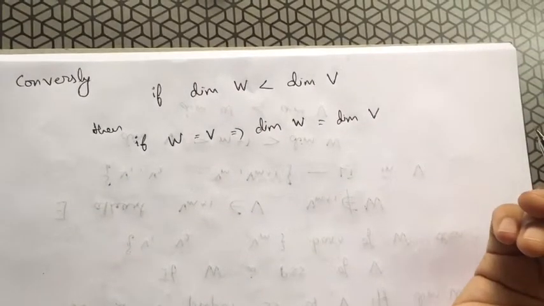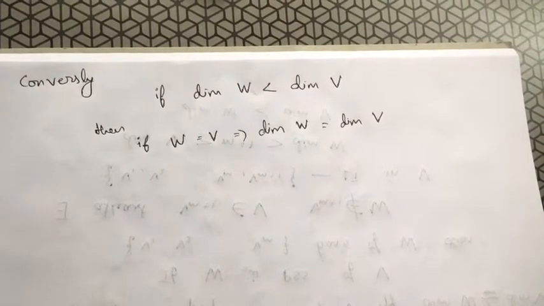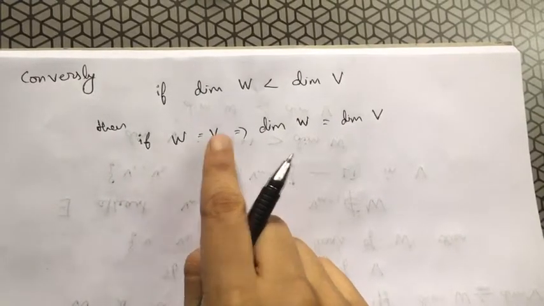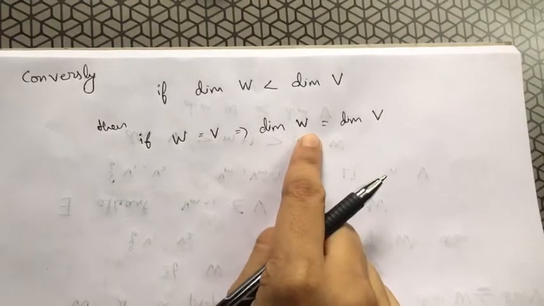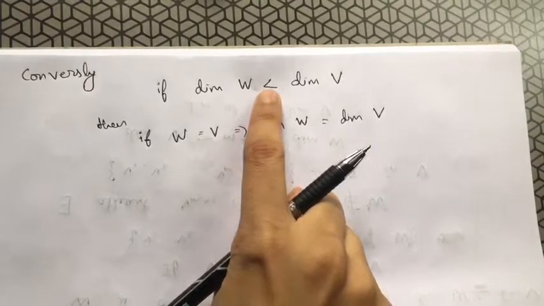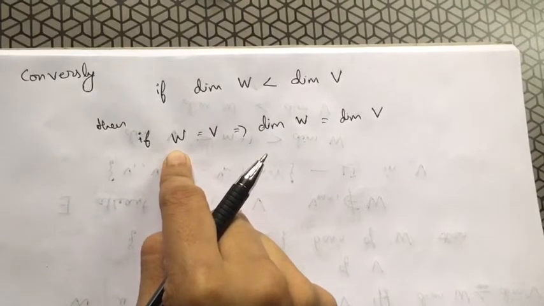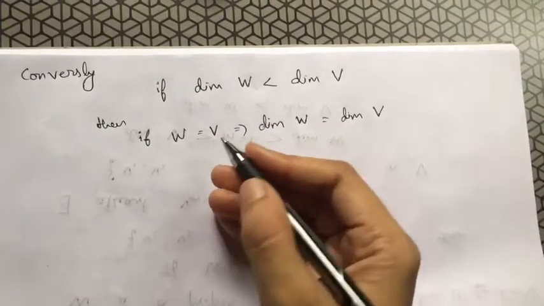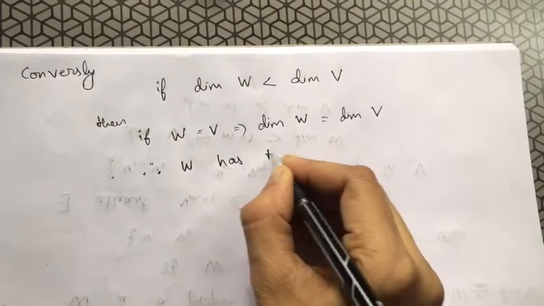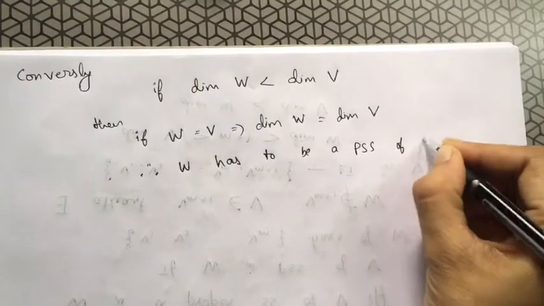So I can say W has to be a proper subspace of V, right? If W equal to V, the same set itself, subspace is same as a vector space, then their dimension will be equal. Since they have mentioned it is less than the dimension of V, W has to be a proper subspace of V. Therefore, W has to be a proper subspace of V.